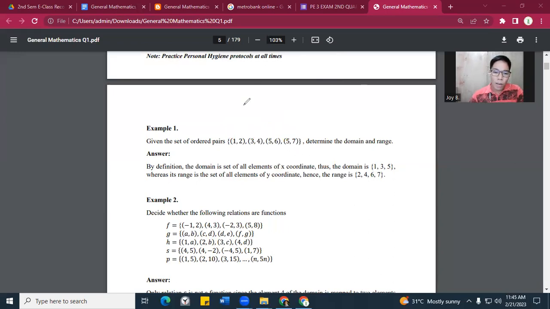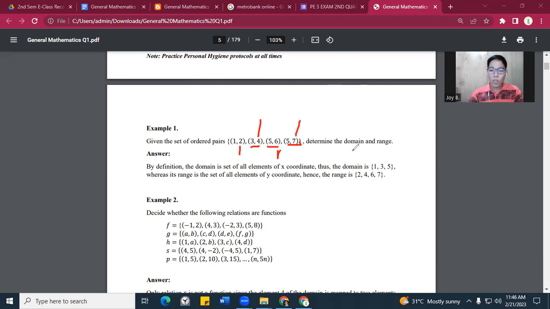Now, moving forward, let's go to the Y coordinate. So, if X is the first, Y is the second. Now, let's have an exercise again. Where are the Y coordinates here? We have the number 2. Very good. In the second pair, we have number 4. How about this one? We have number 6. And this one, we have number 7.